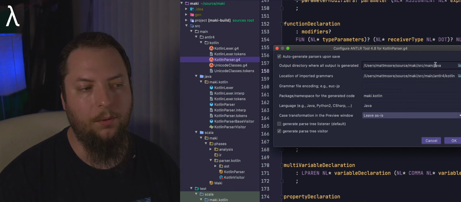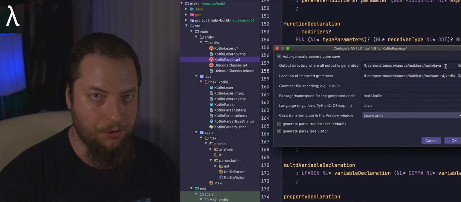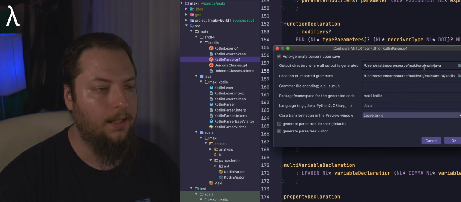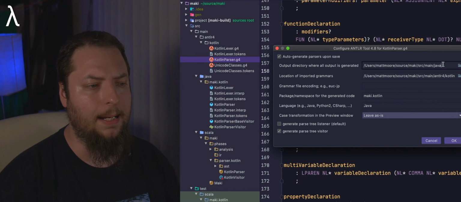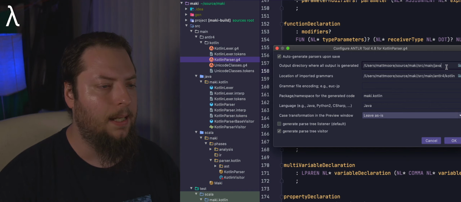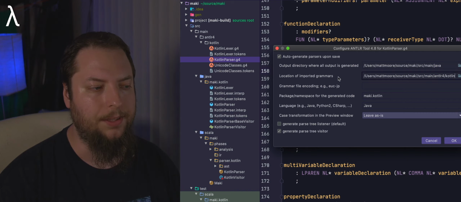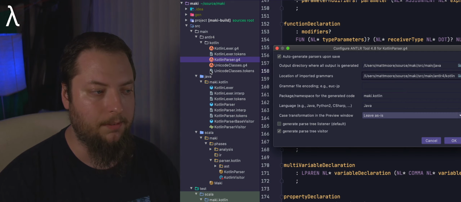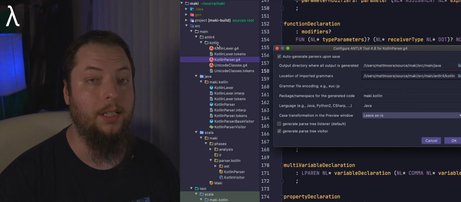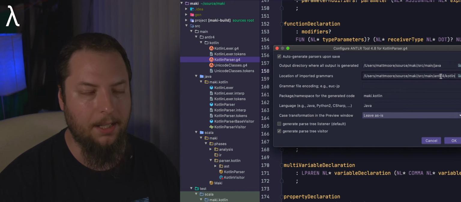So we just specify that it's going to generate a Java program when we run the Antlr parser generator tool through IntelliJ, or on the command line, if you want to do that option. I'll probably show a command line method of doing this in future videos, but basically we pass in this Java path. The next one is the location of imported grammars. This again lines up with this folder here. We've got, underneath main, antlr4 at the same level as Java and Scala, and then underneath that I've created another subfolder called kotlin, and so we just pass in that path right there, antlr4/kotlin.